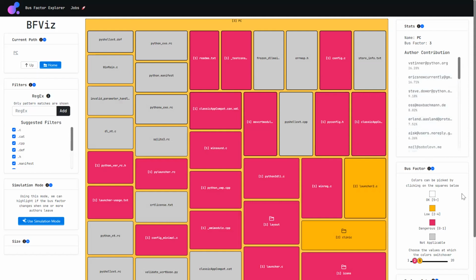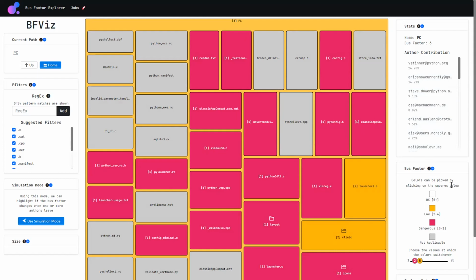Next, we have the colors themselves. The colors are based on ranges of bus factors. There are predefined ranges for four categories. Gray means we don't have the bus factor calculated for it. Maybe the file is too old, or maybe it's just ignored. Dangerous currently includes bus factor from 0 to 1. Then there is low, then there is okay.